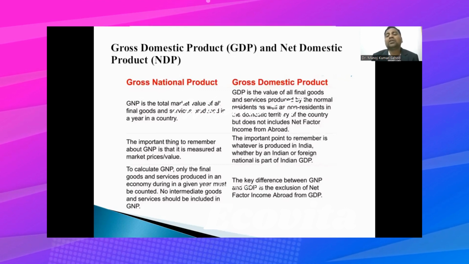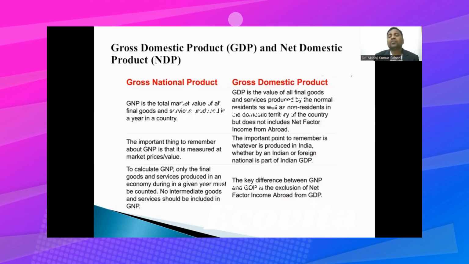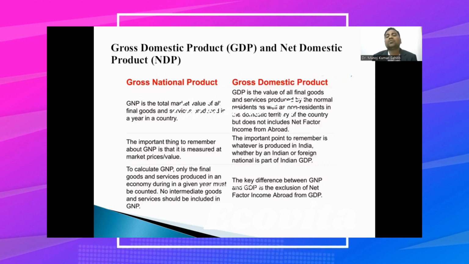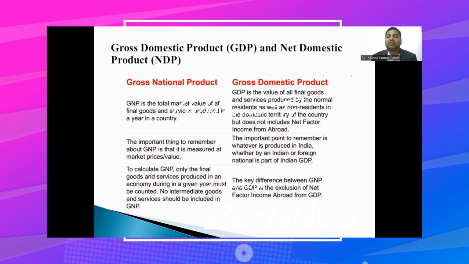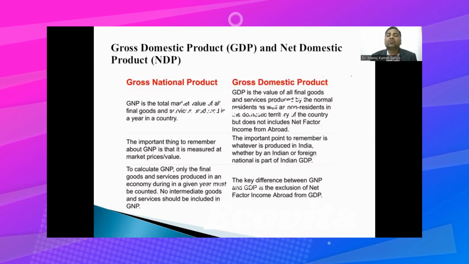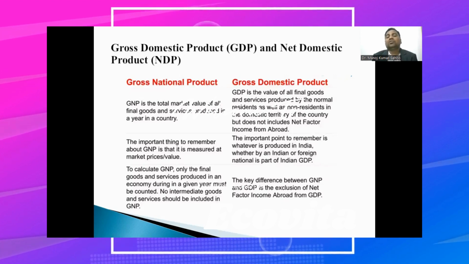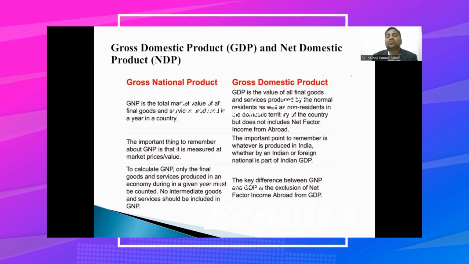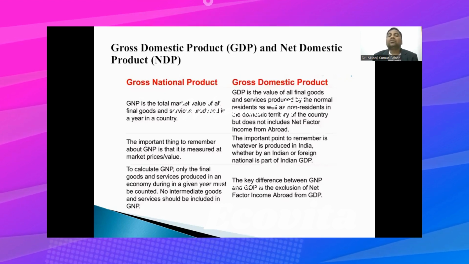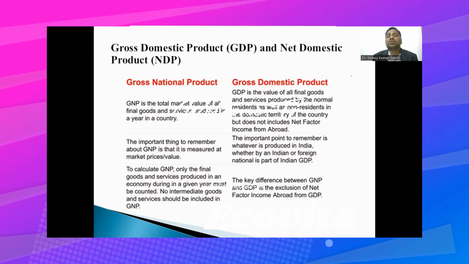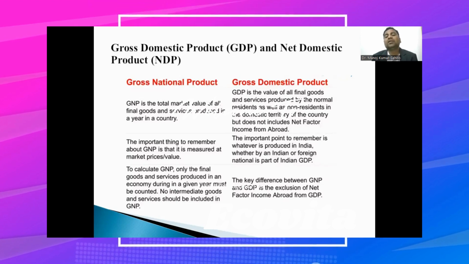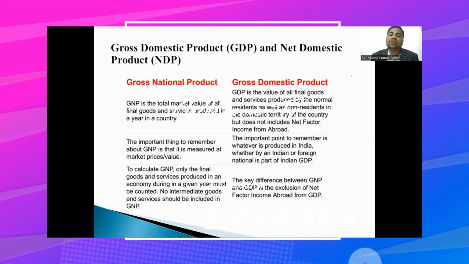It means that if there is any income from outside, suppose many people from our country go and work abroad, and many people from abroad come and work in our country. There are many people who are working outside of our country, and the foreigners are also working in our country. So the labor is also getting money income, that is the wages, in their country. They are also working in our country. Some of the land they are also taking on a hire basis in our country for production. We are also taking their lands for production activity, for factory establishments. So these are the land and labor which we are using and they are also using in our country.